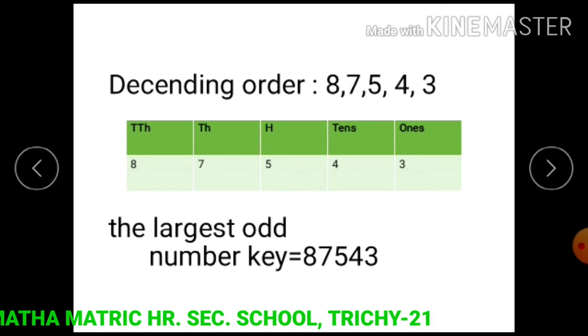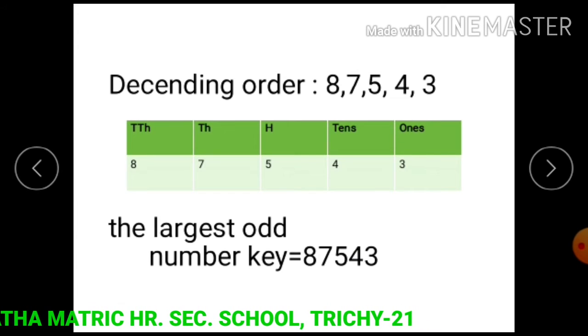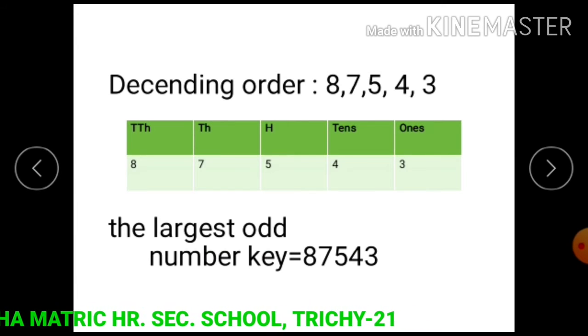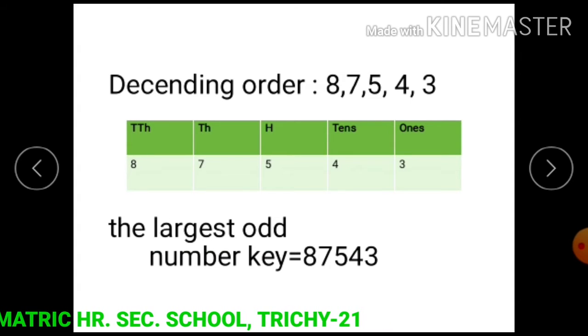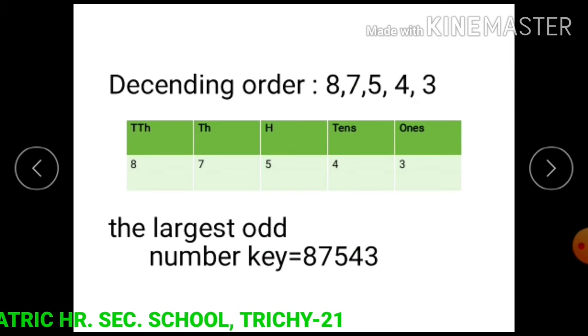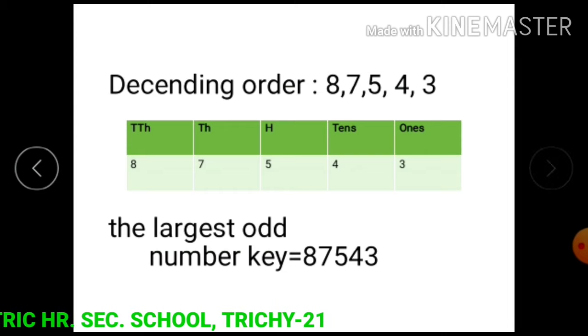Now we get the largest odd number, 87543. This is the password key for the suitcase.